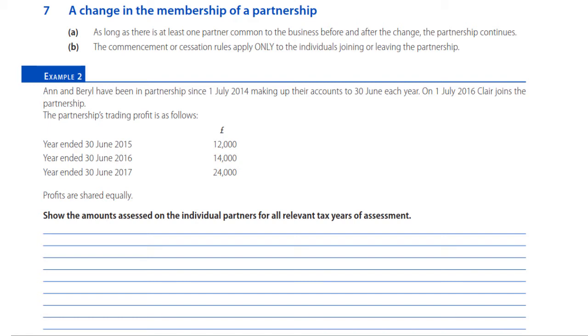Now, again, as we have said, any continuing partners will continue to be assessed using current year basis. As far as they're concerned, their business continues to trade. It is just the individual who leaves the partnership who will now be dealt with according to the rules for the years of cessation. And those rules were straightforward. Once you had determined the date of cessation, here the date when the partner leaves the partnership, either, again, usually a retirement situation, as we'll see in a moment's time. What date is that? What is the tax year? That is the final tax year.